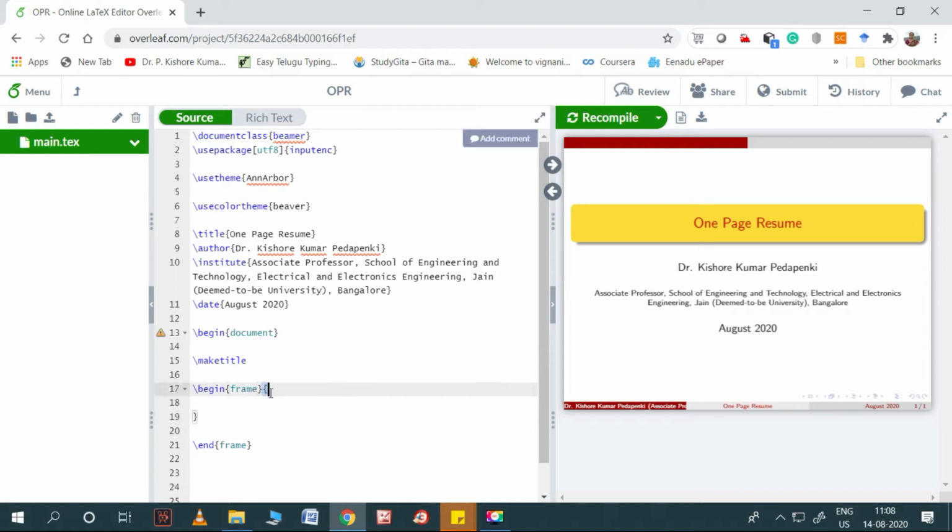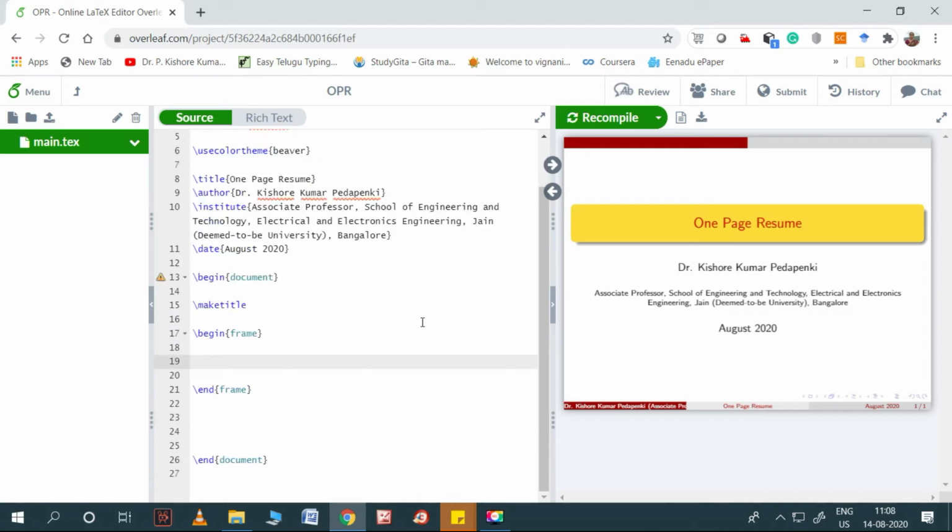End frame will come automatically. So in the frame, I need to add educational qualifications, professional experience, research experience, and professional memberships. These are the things I'd like to add.